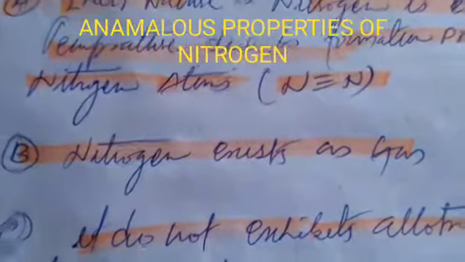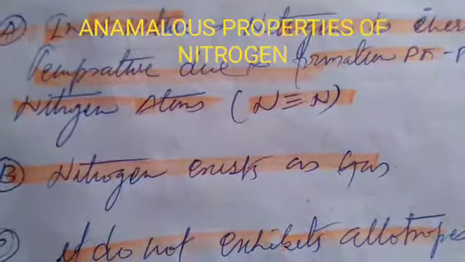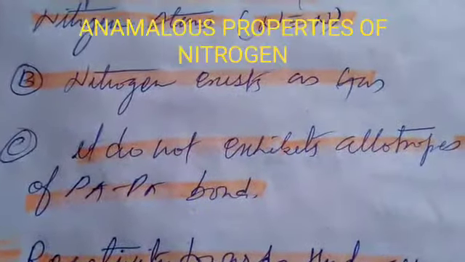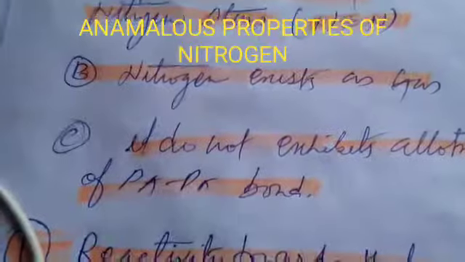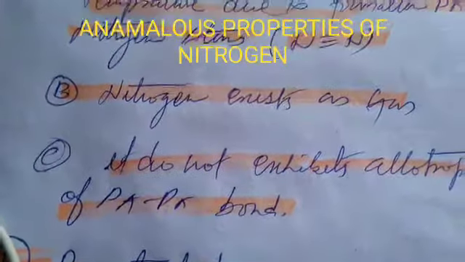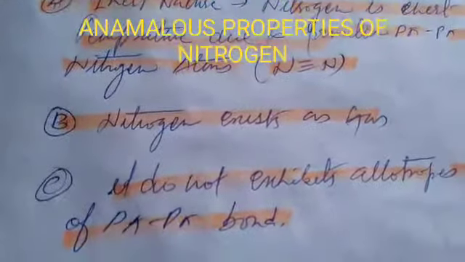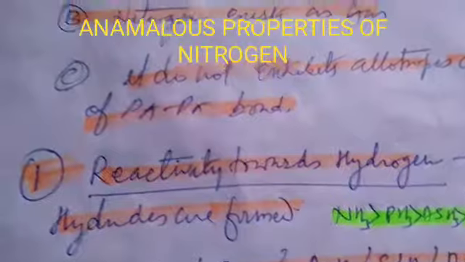Second, nitrogen exists as a gas. Nitrogen is the only element in the group which is gaseous. It does not exhibit allotropes due to formation of p-pi bond. Phosphorus exhibits allotropes where nitrogen does not, due to formation of p-pi bond between nitrogen atoms.